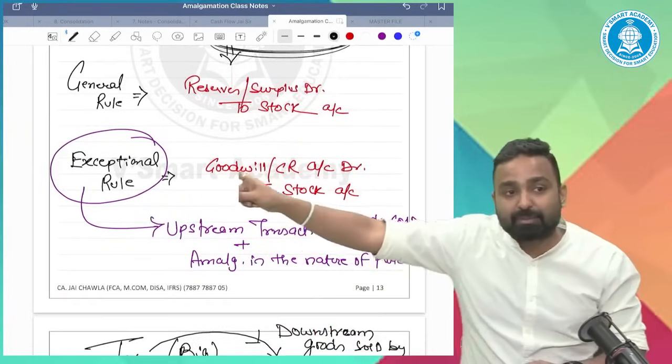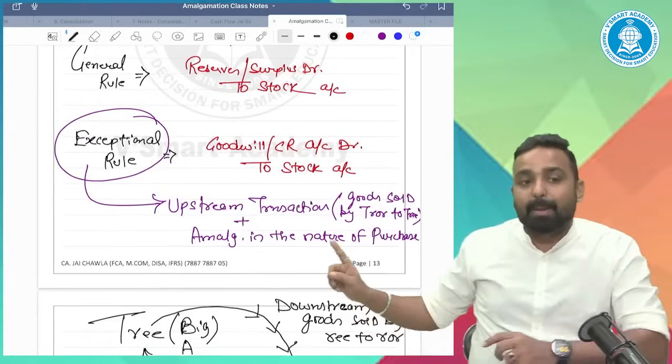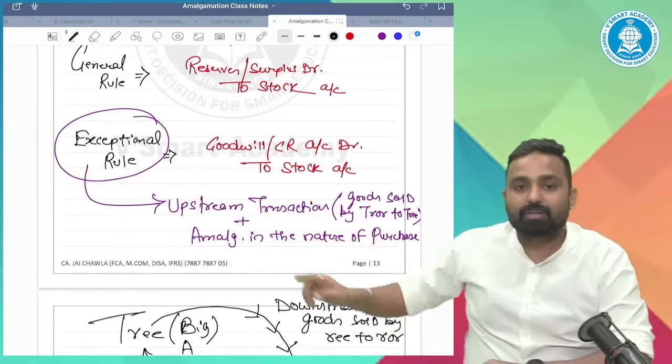But sir, what is the concept of this exceptional rule? Why goodwill and capital reserve? Because in the nature of purchase and in the upstream transaction, see,